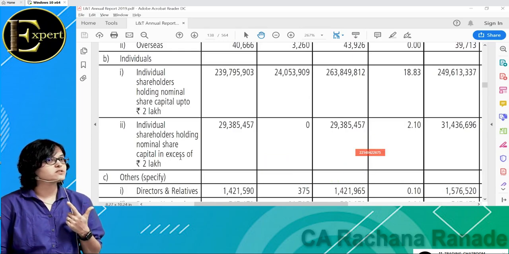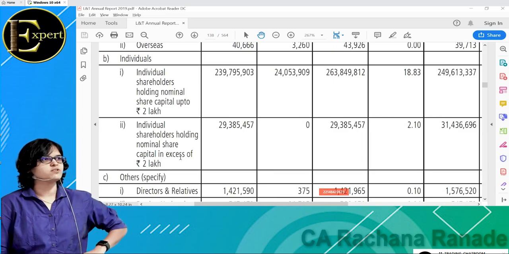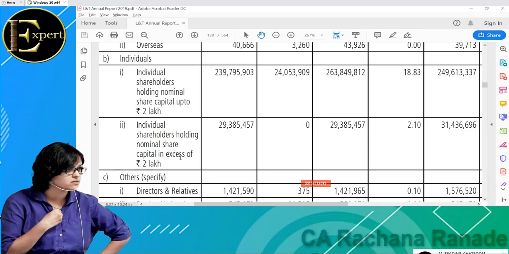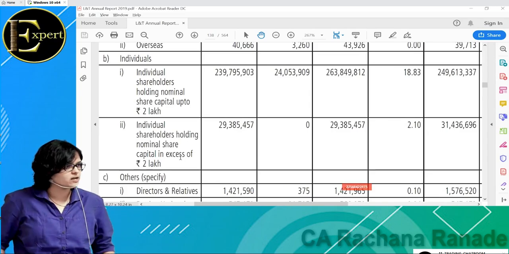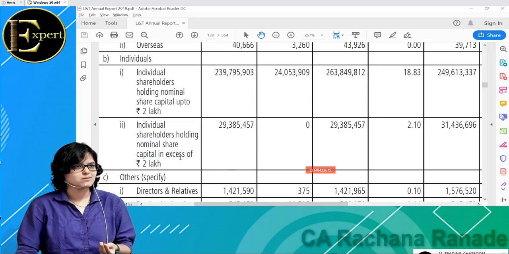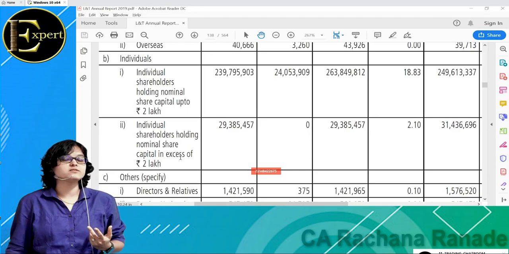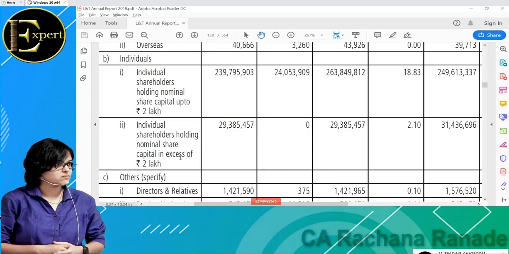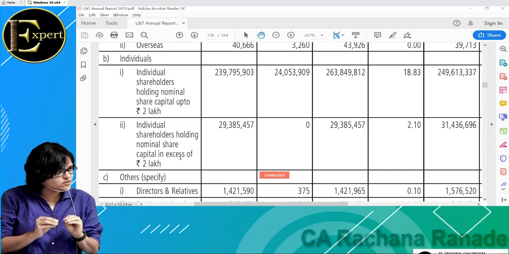He'll start in lakhs only, na? So assume he buys 3 lakhs of shares, at face value. Then is he treated as a retail individual investor or as a high net worth individual investor? High net worth. High net worth is decided by what criteria? If you are holding in excess of 2 lakhs, then we call it a high net worth individual. And such high net worth individuals are also holding 2.24.